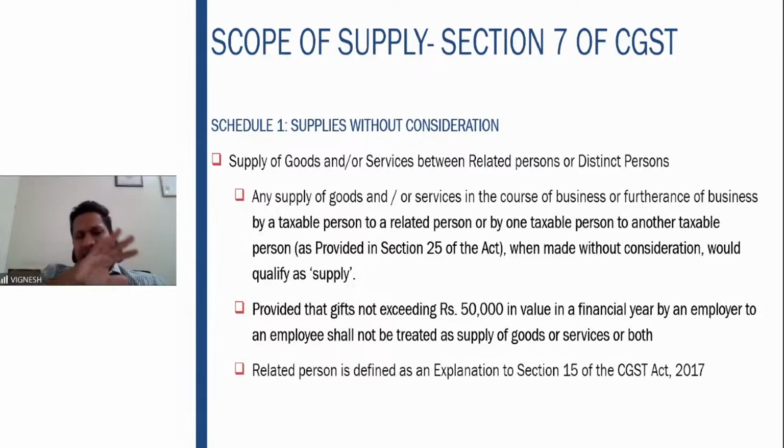Salary given to the employee is totally exempt by virtue of Schedule 3. We will see that now. Schedule 3 totally exempts that. Apart from salary, if you are giving a gift of more than 50,000 in one year to the employee, it is chargeable to tax. It is a supply. Provided gifts not exceeding 50,000 shall not be treated as a supply of goods or services. Up to 50,000, no GST. If more than 50,000 is given to the employee, GST will be applicable.